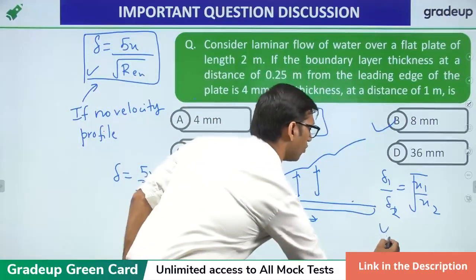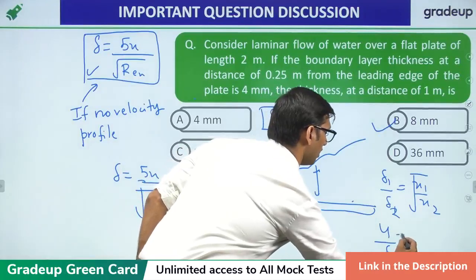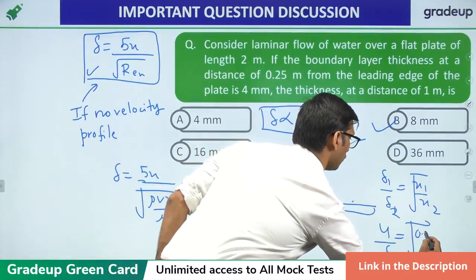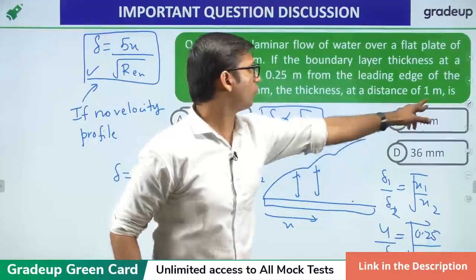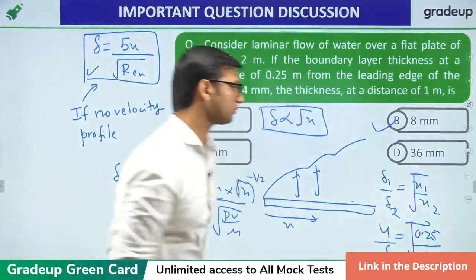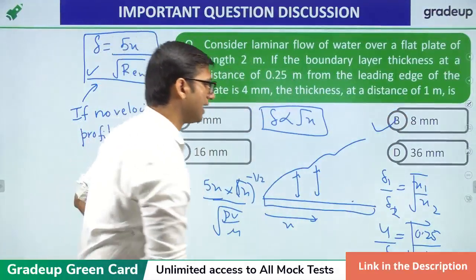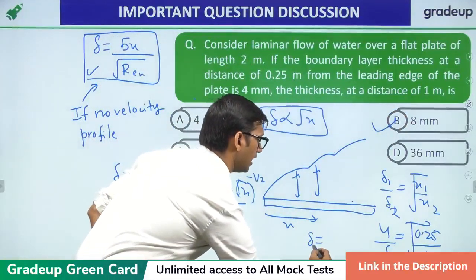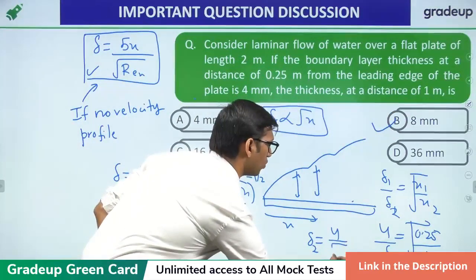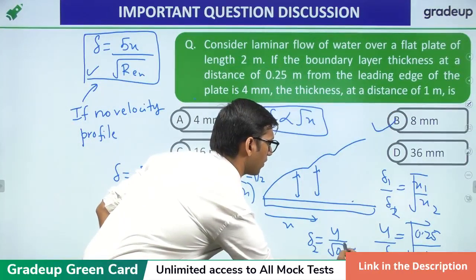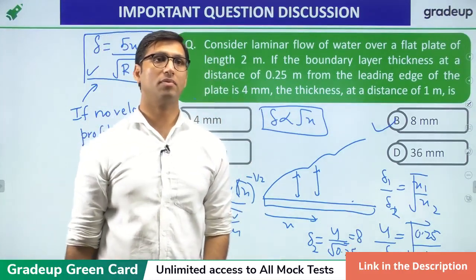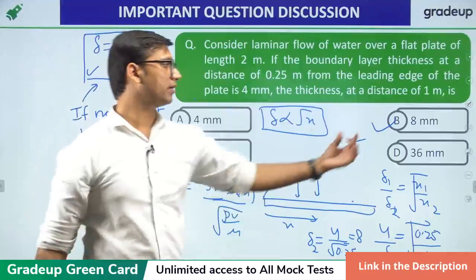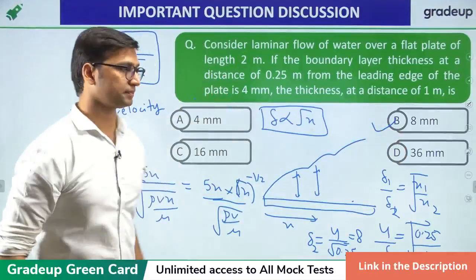So this is given as 4 over delta 2 is equal to root of 0.25 over 1, since we have to find the boundary layer thickness at 1 meter. So from here, delta 2 will be equal to 4 divided by root of 0.25. You will get 8 mm after solving this. So the right answer is option B, which is 8 mm.